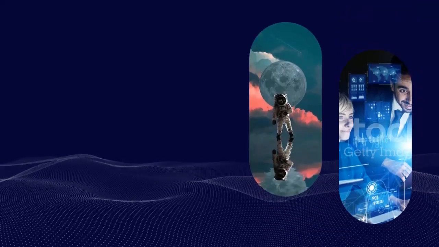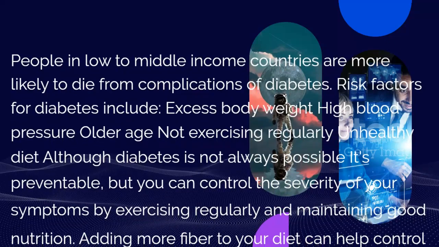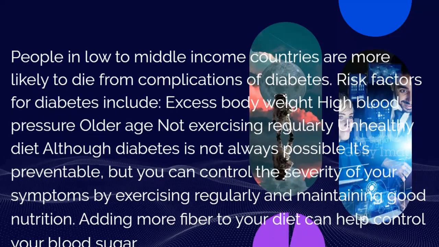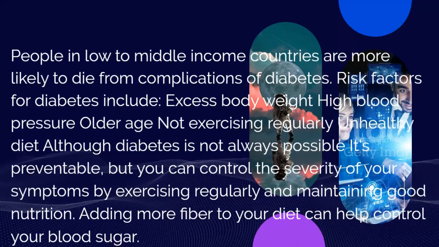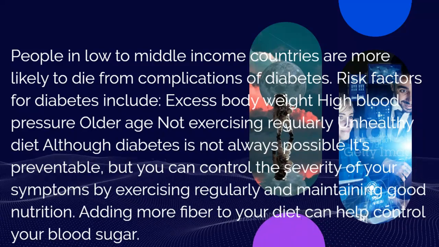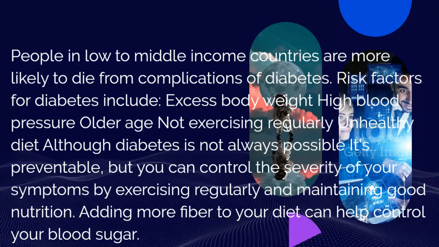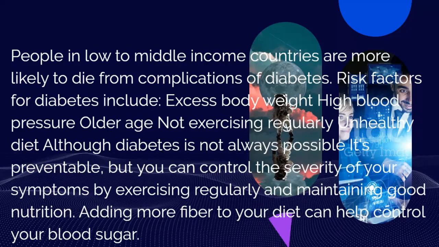People in low to middle income countries are more likely to die from complications of diabetes. Risk factors for diabetes include excess body weight, high blood pressure, older age, not exercising regularly, unhealthy diet. Although diabetes is not always preventable, you can control the severity of your symptoms by exercising regularly and maintaining good nutrition. Adding more fiber to your diet can help control your blood sugar.